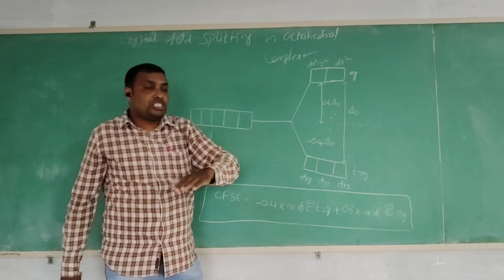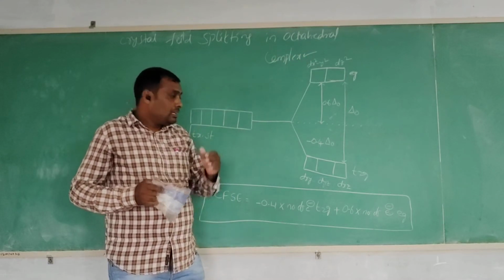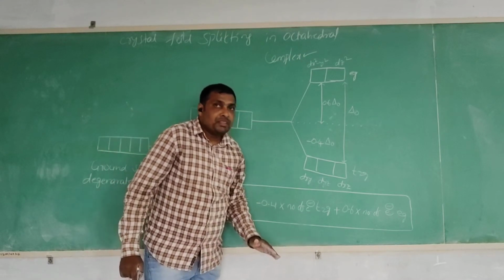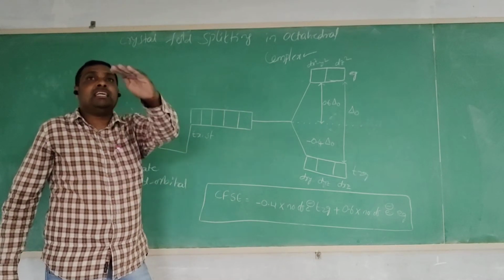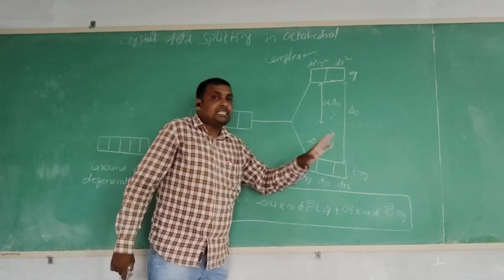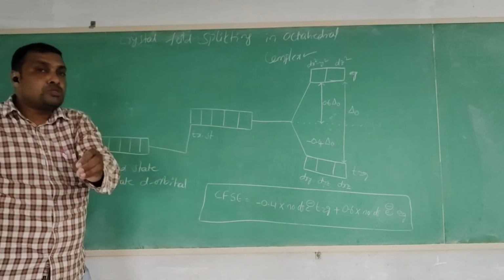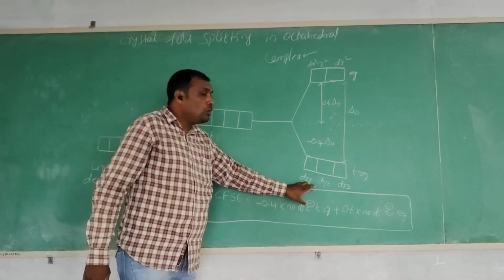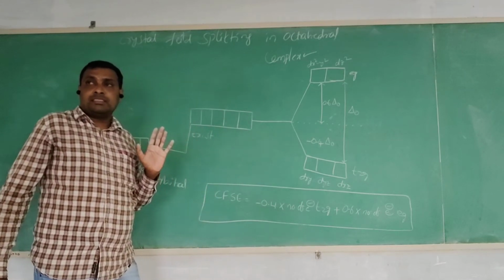Due to this repulsion, they are raised to maximum energy. Next, the T2g orbitals are lowered in energy, because the T2g orbital lobes are present in between the axes, and for that reason less repulsion is observed between the orbital lobes and the incoming ligands. This is the second point.